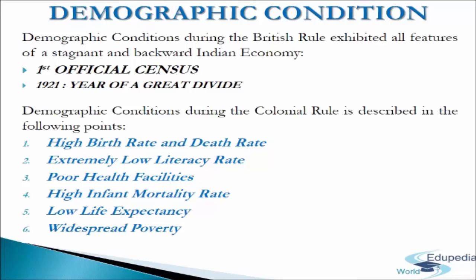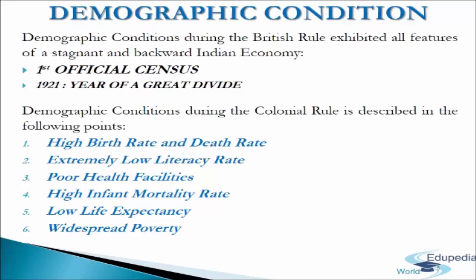Fourth point, high infant mortality rate. Infant mortality rate refers to the number of infants dying before reaching 1 year of age per thousand live births in a year. The infant mortality rate was quite alarming, about 218 per thousand, in contrast to the infant mortality rate of 44 per thousand in 2011.